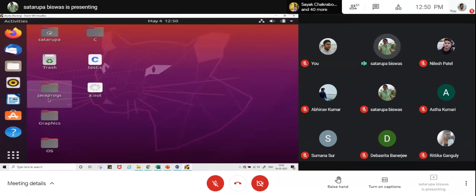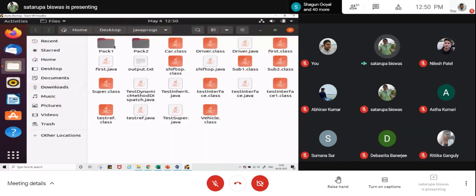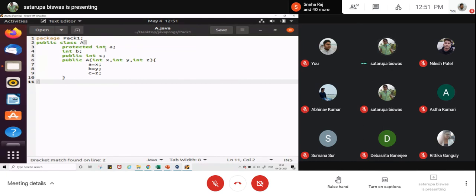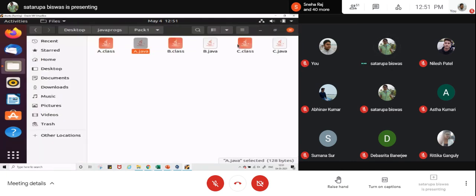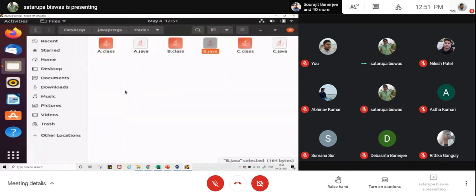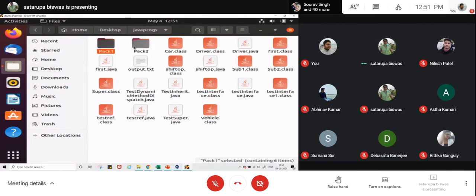This is a basic Ubuntu environment we have for the Java run. Okay, you can see here I have an already pre-created folder, Java prog, inside which I have this package pack1, and I have compiled a.java, b.java and c.java into classes a.class, b.class and c.class. You can see exactly the same code as I have already shown to you. These are present. So this is the content of our package pack1.